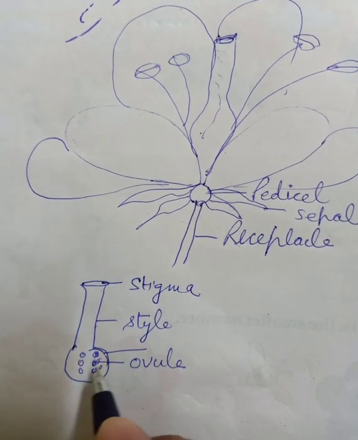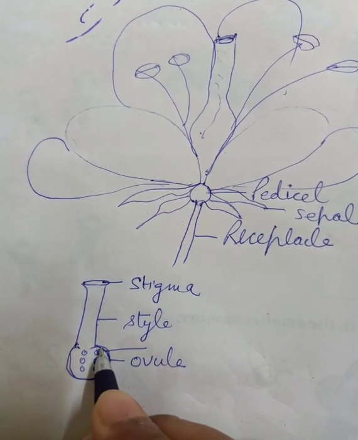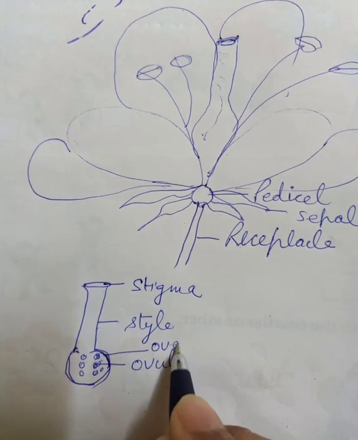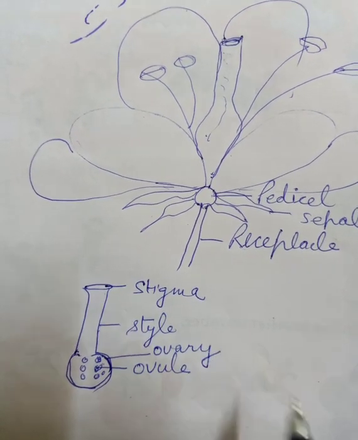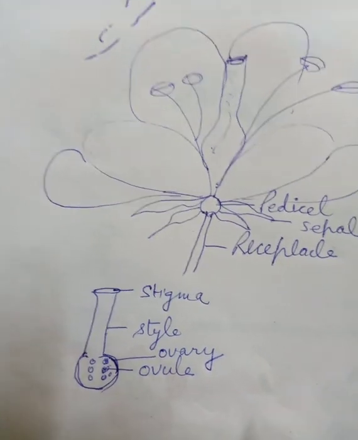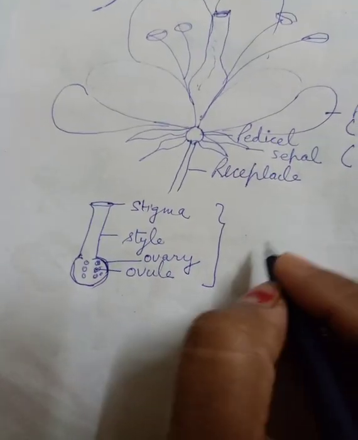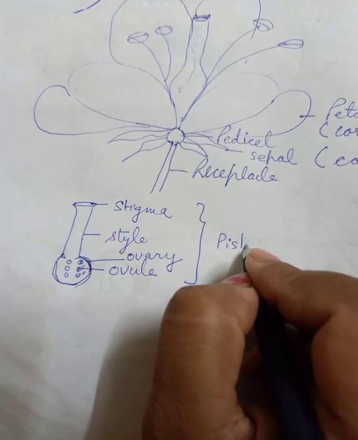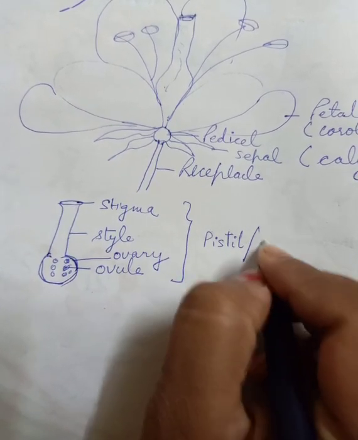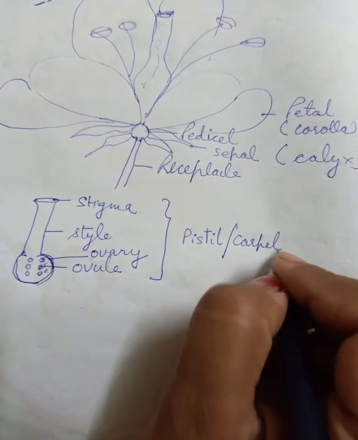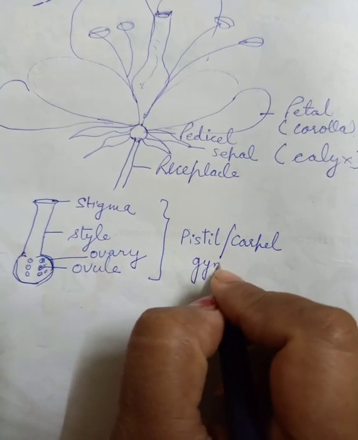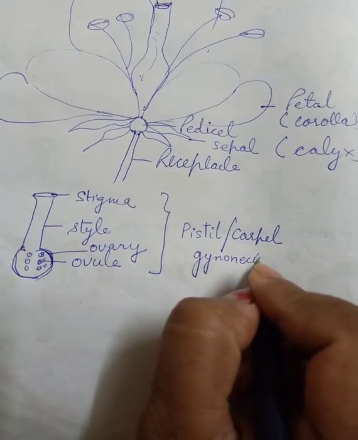Altogether, all these things together are called by 3 names. One is pistil, second is carpel, third is gynoecium.